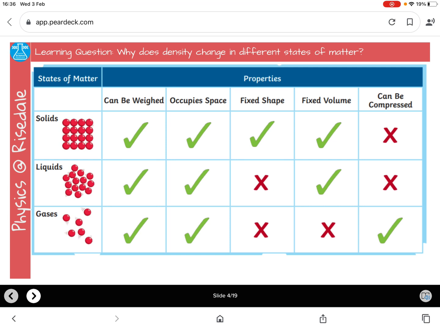The particles in solids and liquids are touching each other. There's no space between the particles, and as a result, they cannot be compressed. Compressed means squashed. The particles in a gas have large gaps between them, so you can push the particles closer together when you compress them.